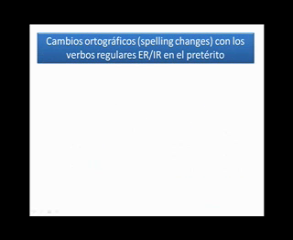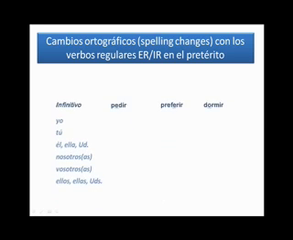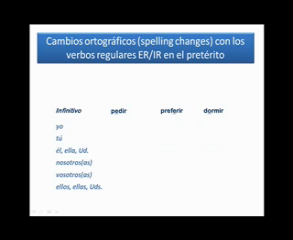Tenemos que hablar de los cambios ortográficos, spelling changes, con los verbos regulares ER e IR en el pretérito. You may remember that when you learned the present tense, you talked about boot verbs, stem changes or spelling changes that occurred in all of the verb forms except for the nosotros and vosotros forms. And when you drew that out on a typical conjugation chart, it looked as if you had a boot form. It's a bit different in the preterite. Es un poco diferente en el pretérito.